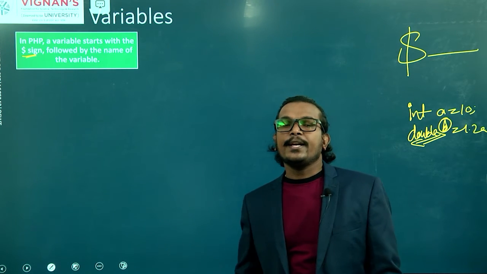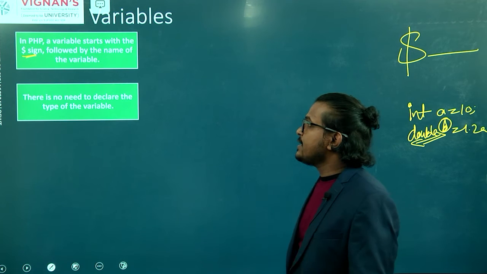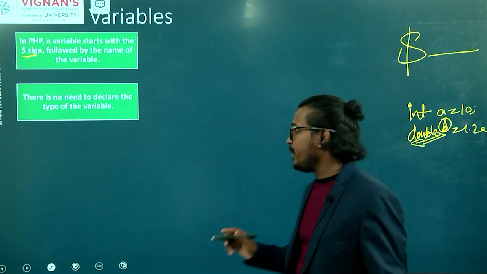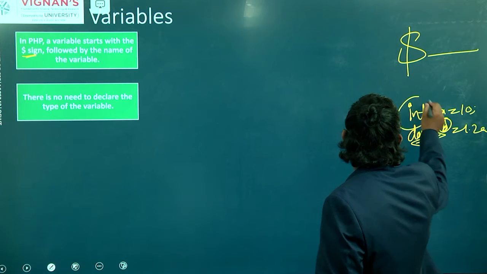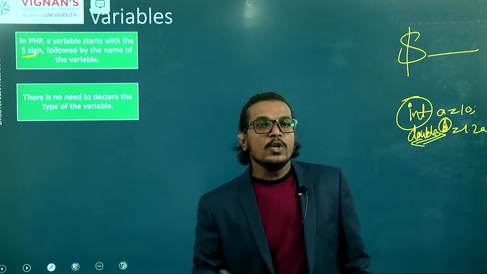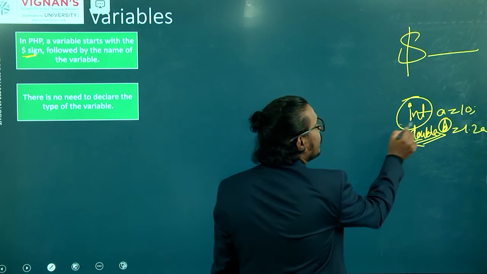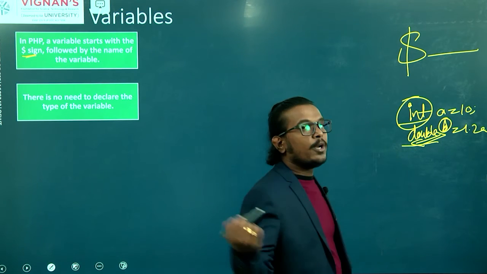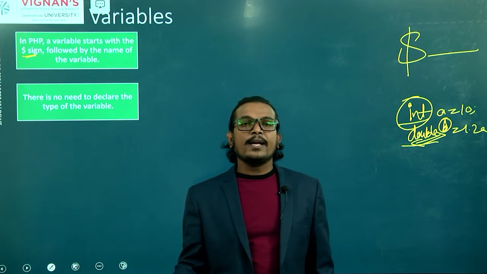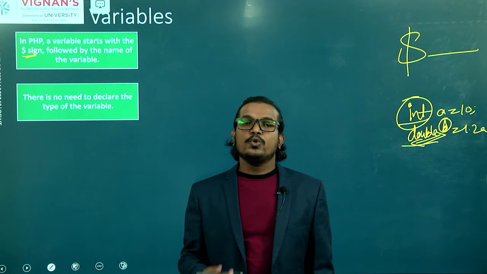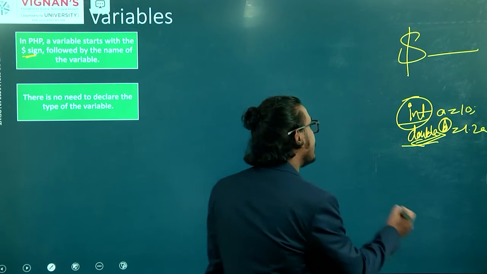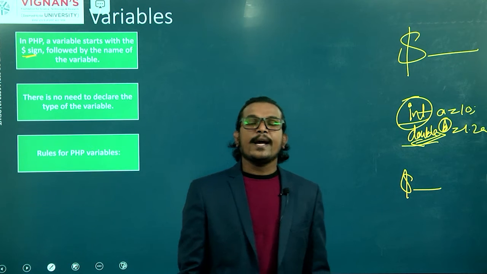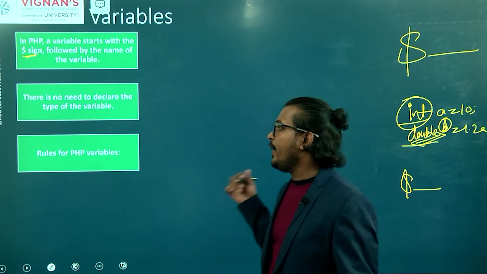No need to declare the type of the variable. In Java and other languages, we declare the data type, but in PHP you need not declare the data type. You just write your dollar symbol, and after that write your variable name.